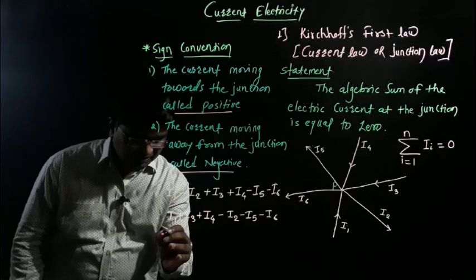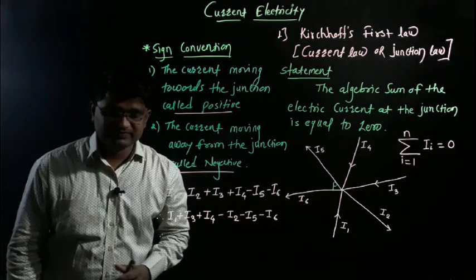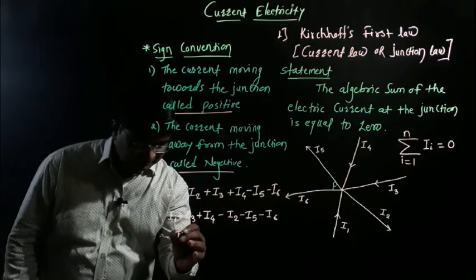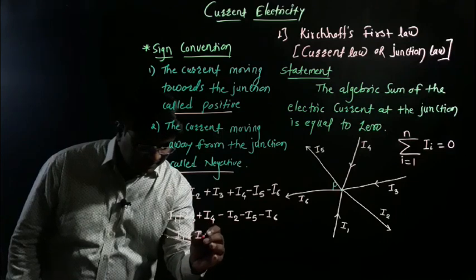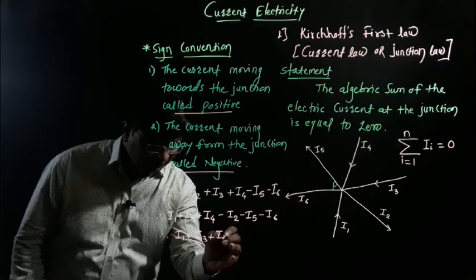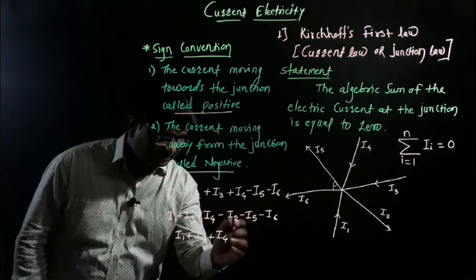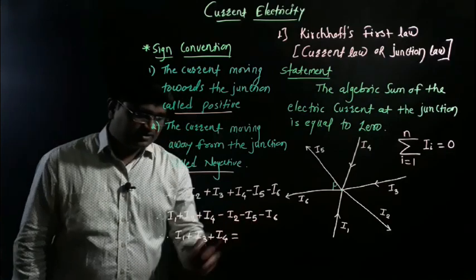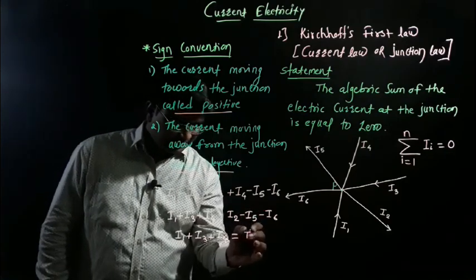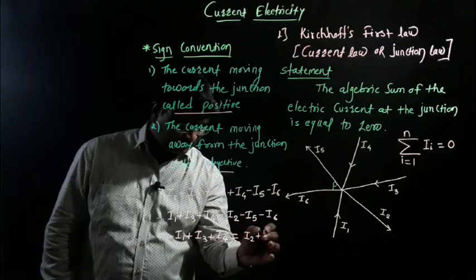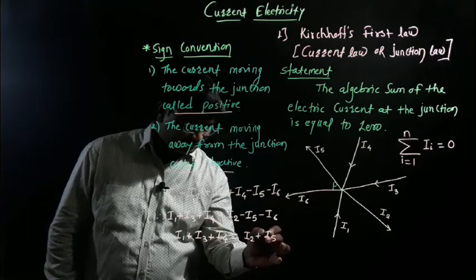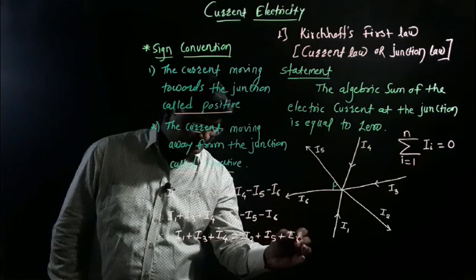But actually, according to the concept of Kirchhoff's first law, I1 plus I3 plus I4, and now this negative sign moves after the equal sign, so all become positive. So we can write I2 plus I5 plus I6.